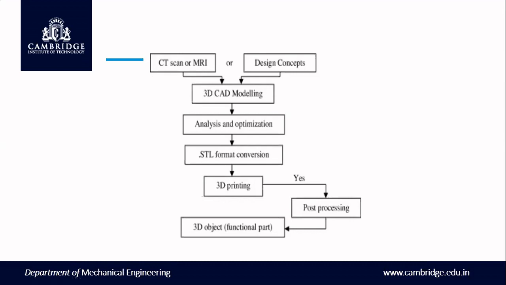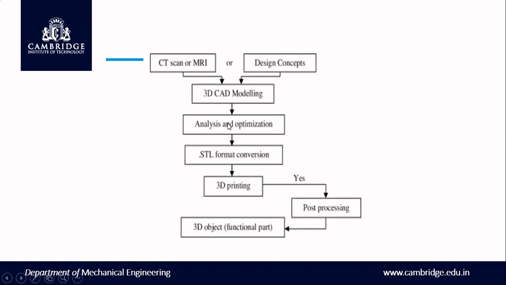Now what I do is I take the CT scan or MRI scan, that is, we have to do scanning. After scanning, everything about the bearing part has to be taken care of. Scanning can be done in one direction, two directions, three directions, the total 360 degrees we have to cover, and then we have to take the data. That data will be converted completely into the CAD model.